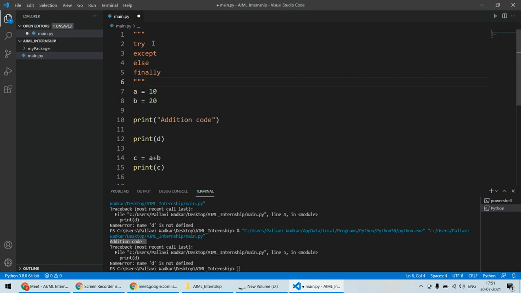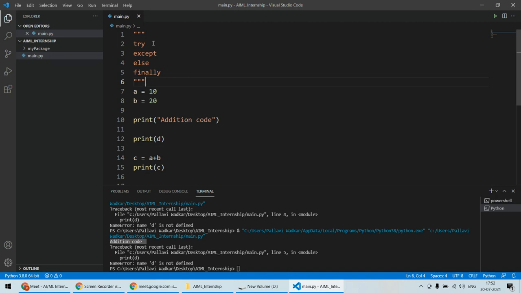This try block lets you test a block for errors. It will test whether there are some errors. Now the except block will let you know what kind of errors are there, or will help you to handle that error. Try will check whether there is an error or not. Except will handle that error, and the else will be executed whenever there is no error.